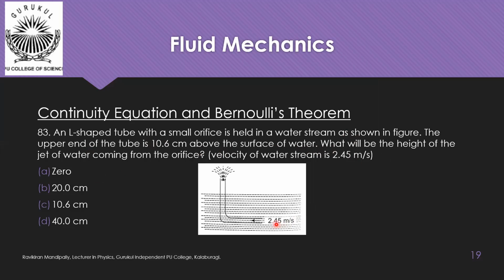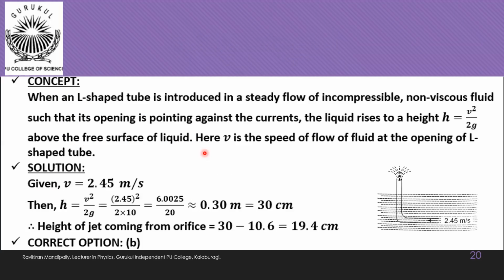Here we already learned that whenever an L-shaped tube is introduced into the vessel like this, the liquid will rise up to a height h above the free surface, which is given by v square by 2g. When an L-shaped tube is introduced in a steady flow of incompressible non-viscous fluid such that its opening is pointing against the current, that means the flow of liquid, the liquid rises to a height h is equal to v square by 2g above the free surface of the liquid.